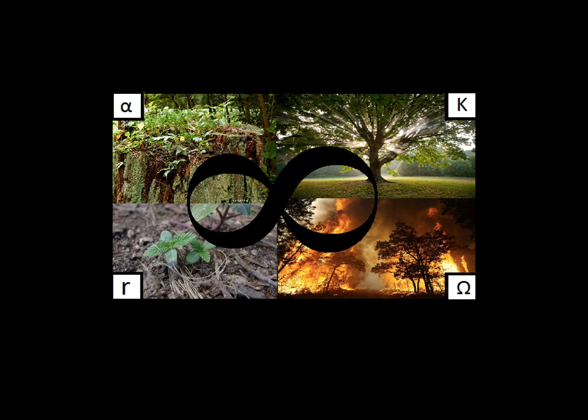A standard example of such a system is that of a forest. The R phase consists of early successional or pioneer species. The system then moves into its K phase, which consists of late successional or climax species. Via perturbations such as a bushfire, the forest then moves into its omega phase. This then flows into the alpha stage, where the system is reorganized with a potentially different species configuration.